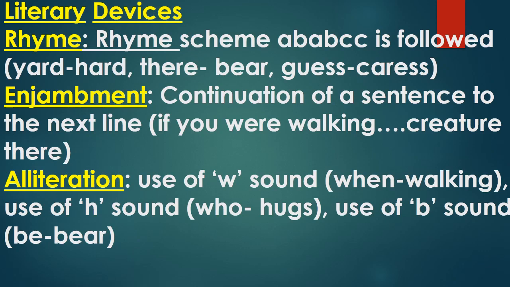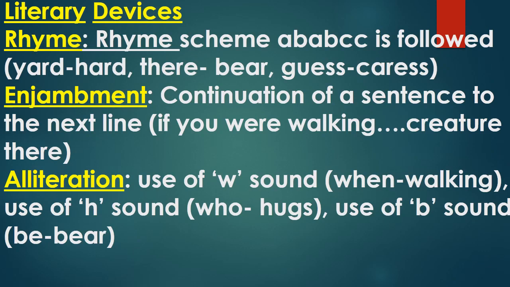Now, literary devices. Rhyming scheme is same, A, B, C, C. It is followed. Rhyming words are yard, hard, there, bear, guess, caress. Enjambment is used. Continuation of a sentence to the next line without any pause or punctuation mark. Example is given here. Then alliteration is used.